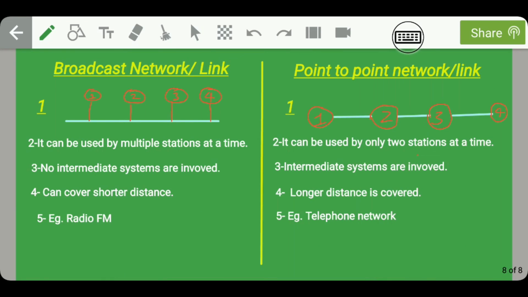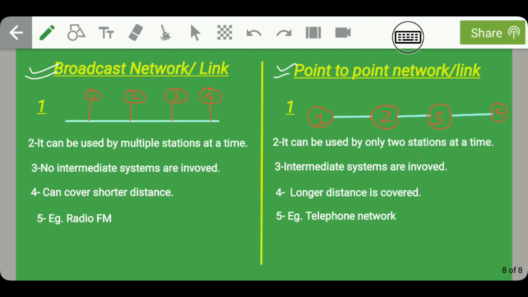Guys, moving on, now let us discuss the different types of networks based on transmission technology. So as we have discussed earlier, based on transmission technology, there are 2 types of network. The first one is broadcast network or broadcast link, and the second one is point-to-point network or point-to-point link. Guys, the pictorial representation of broadcast network is like this.